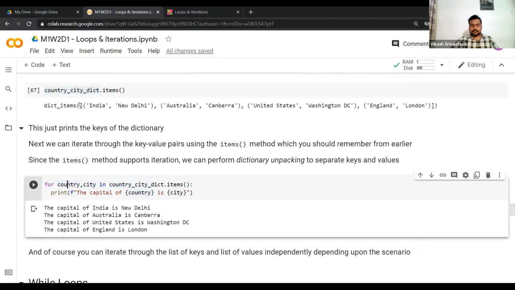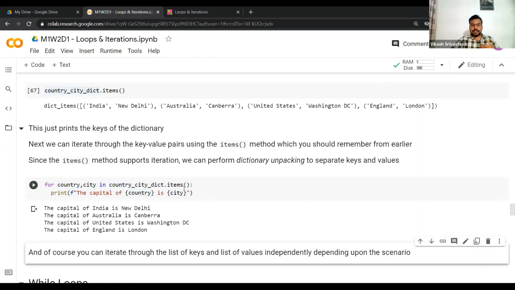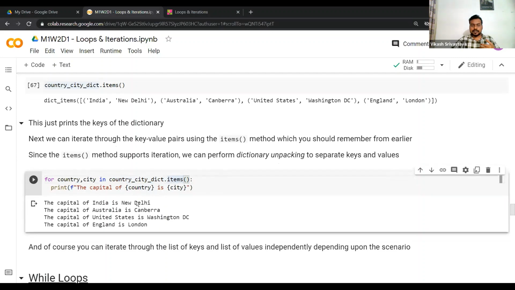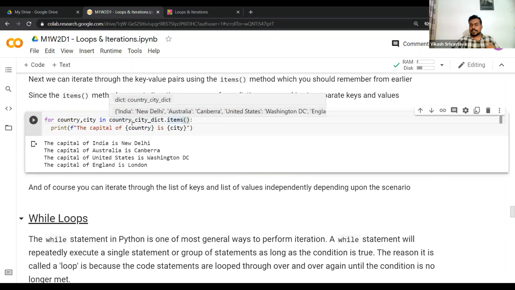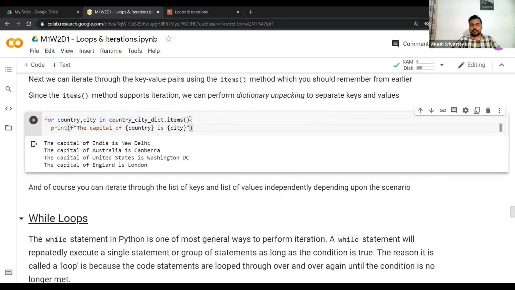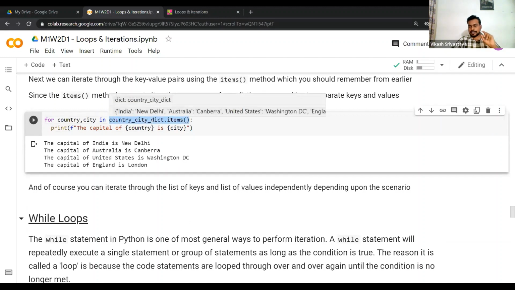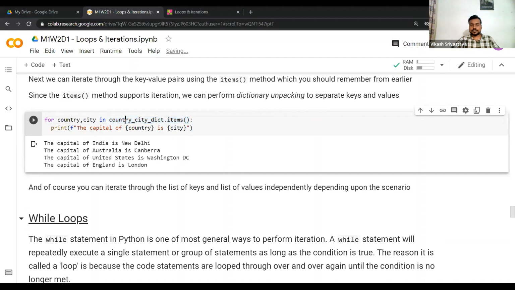So in the first iteration, country will be India and the city will be New Delhi. Let's go ahead and print this. In this way you can iterate over the elements of the dictionary too. You need to use dictionary object name dot items, with the parentheses, and as you know, this will give you a list of tuples.